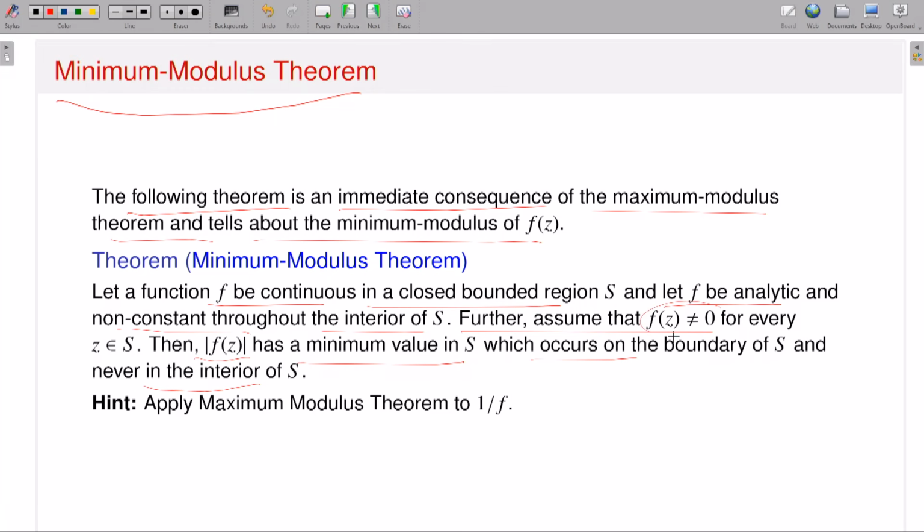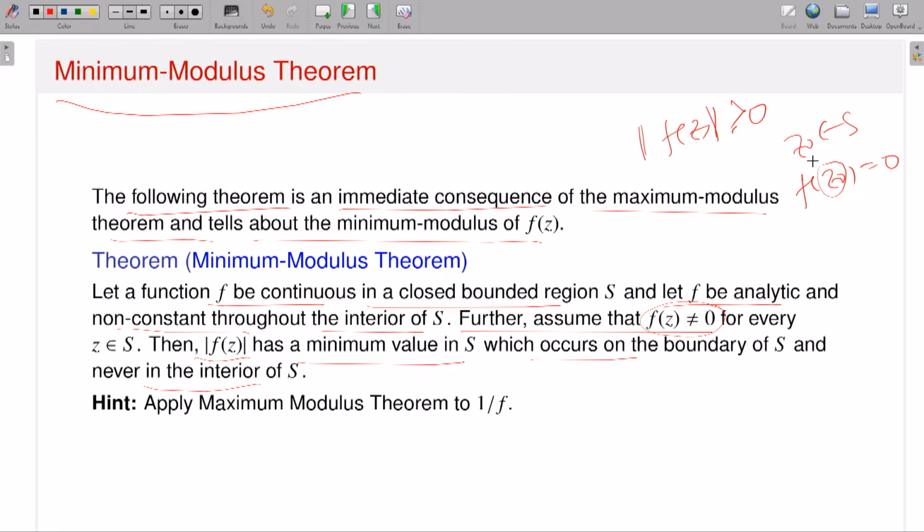Now why will I have this kind of assumption? f of z is non-vanishing, or there is no zero in S, because if there is a point z naught where my function vanishes, then what is the minimum value of modulus of f of z? This is always non-negative, right? So if at some point z naught in S, f of z naught is 0, then I will say that at the point z naught it attains the minimum. Okay, so that is very trivial.